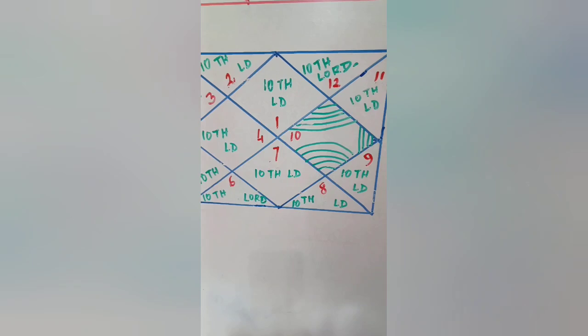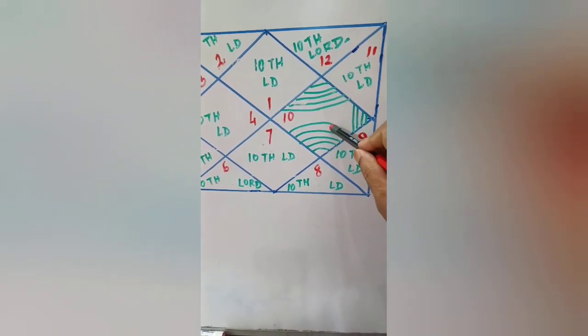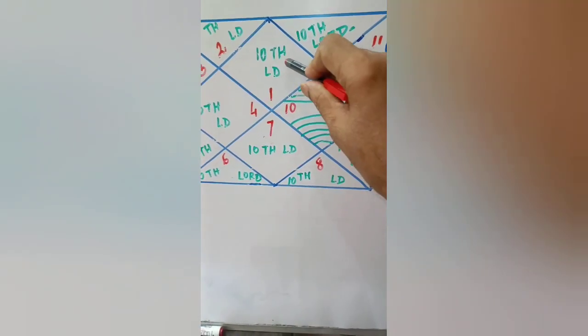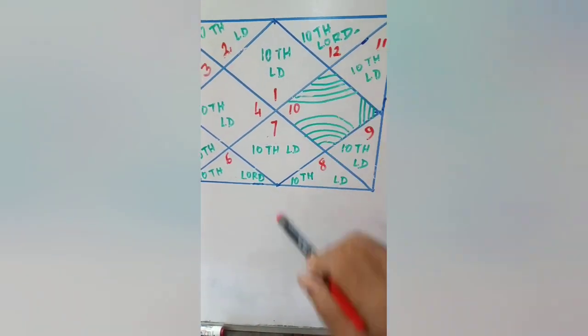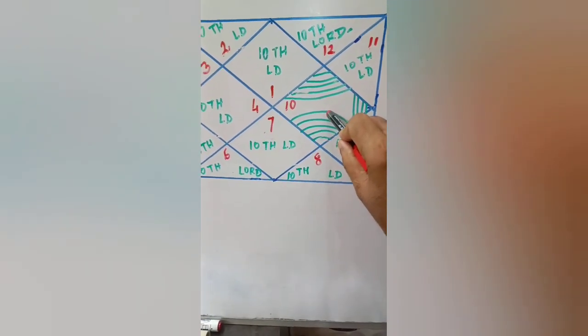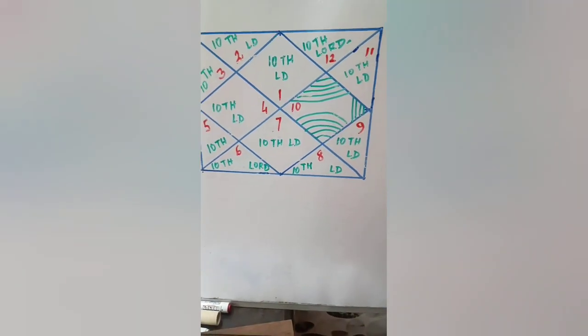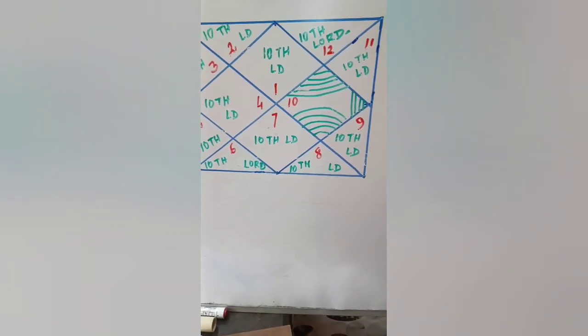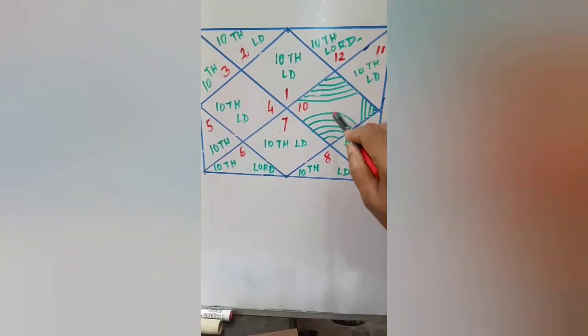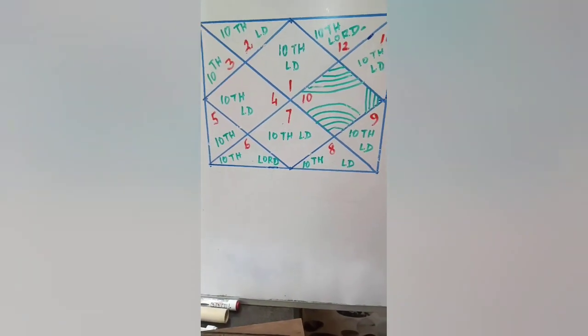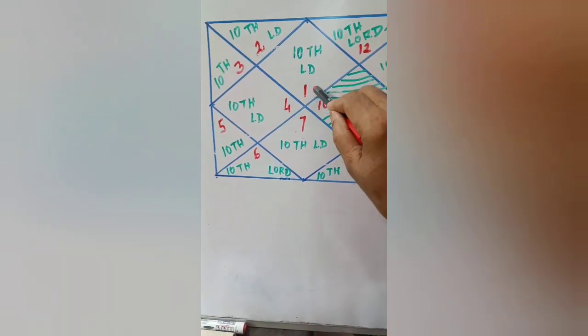Now coming to the chart, to make it clear, what is the actual position of the Lord of the 10th house and other house Lords also, and the environment. When the 10th house Lord is posited in the ascendant, Lagna, that is the fourth house from the 10th house. So it is a very good position. The fourth house is happiness, comfort and luxury. And it is the Lagna, the ascendant.